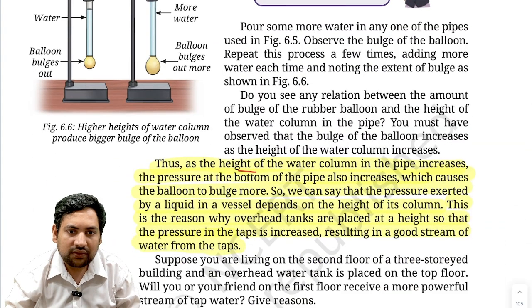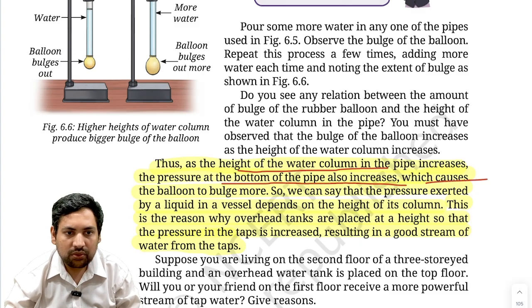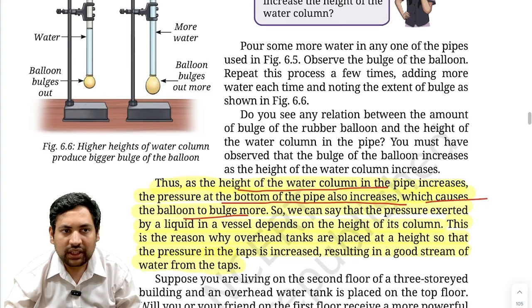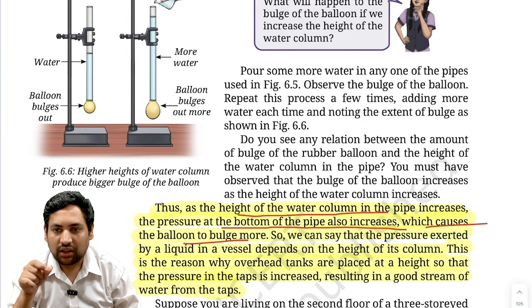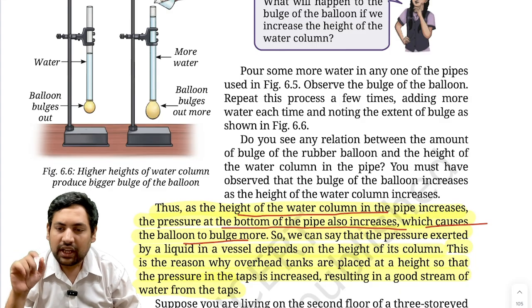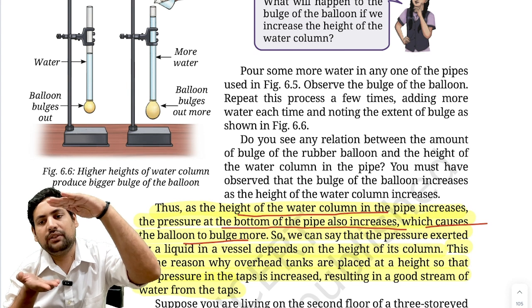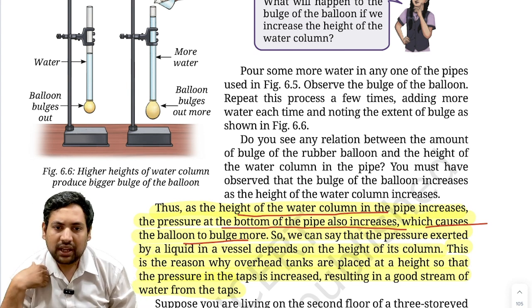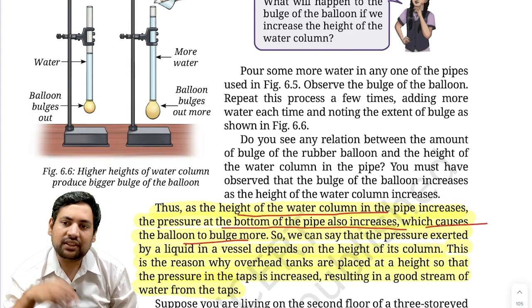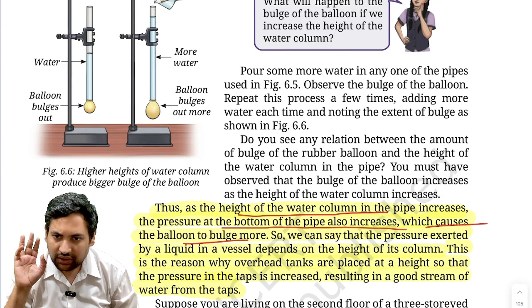So as the height of water column in the pipe increases, the pressure at the bottom of the pipe also increases, which causes the balloon to bulge more. So now, till the time there is a particular height, this height decides what is the pressure at the bottom. Correct? Like if something is above you, you will feel more pressure. Correct? So the water level, whatever is the water level, that is the amount of pressure that the water at the bottom part is having, and that is exerted on the balloon. Now, if it is the same water level, the quantity does not matter.